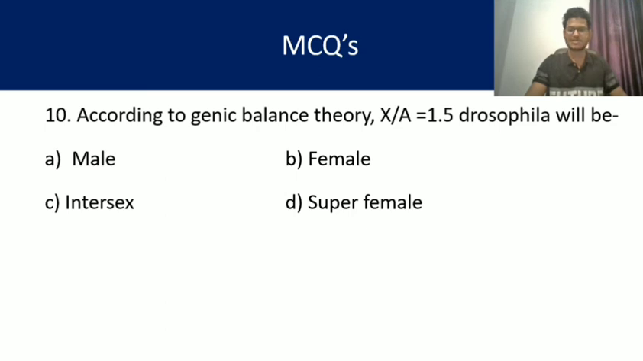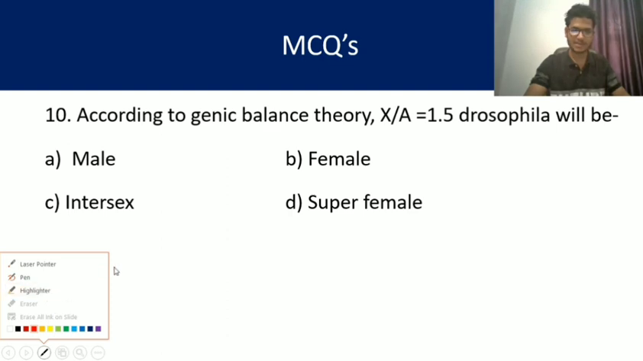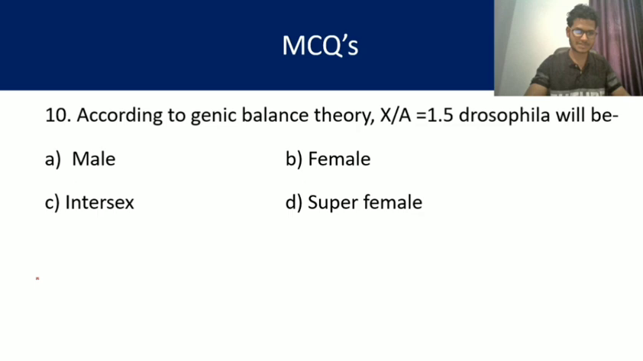According to genic balance theory, yes, X by A means ratio between sex chromosome, that is X chromosome, not Y, X chromosome divided by autosome is equal to 1.5. Drosophila will be what? Male, female, intersex, super female. Here we need to understand about the genic balance theory. You can visit my video on that also. I have a special video on genic balance theory.